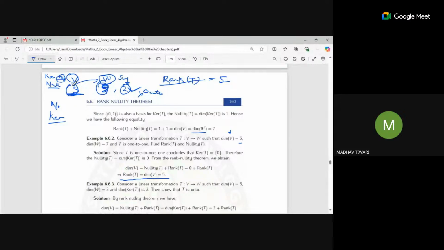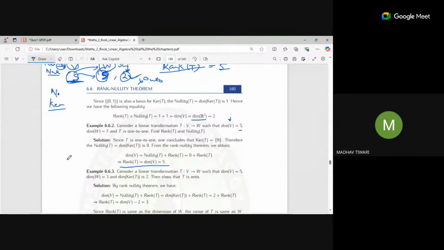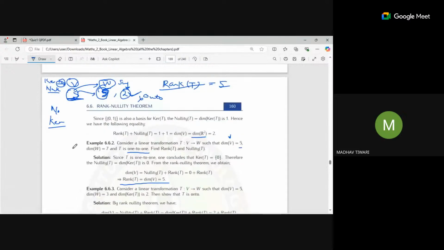In the domain, is there any non-zero vector that is mapped to the zero vector or not? If yes, this is not injective. It is injective, it is given, but not surjective.